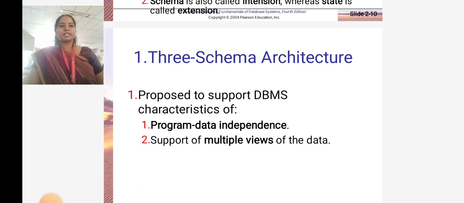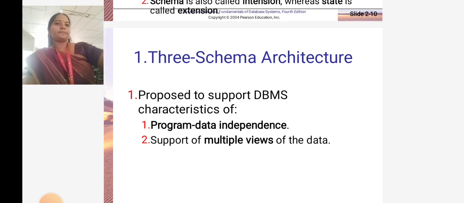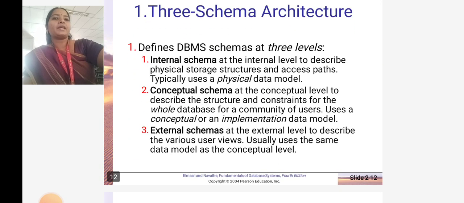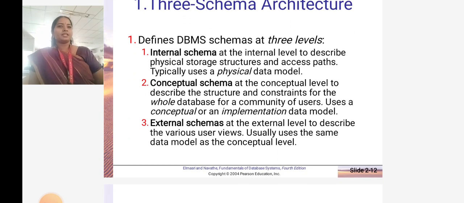So we are going to see about the three schema architecture. It was proposed to support DBMS characteristics of program data independence and support of multiple views of the data. So this is the value of three schema architecture. It defines DBMS schema at three levels. One is internal schema, the next one is conceptual schema, and the last is external schema.